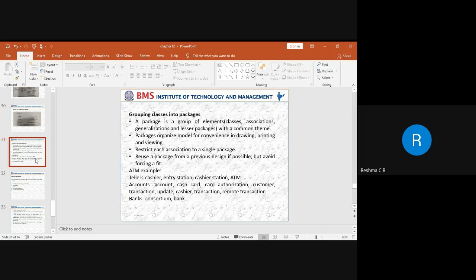In domain analysis, there are 9 different steps in building the domain class model, and all of these have been covered. This grouping of classes is the last step in the construction of a domain model. That means how to use packages when we are trying to build a class model, and how the package should look. This ATM case study is an example.